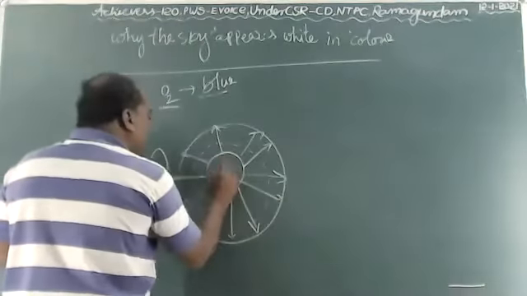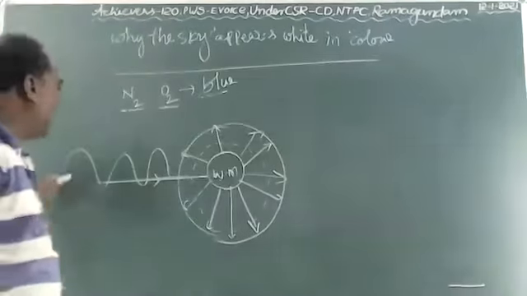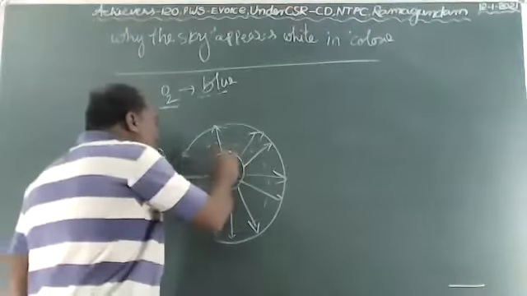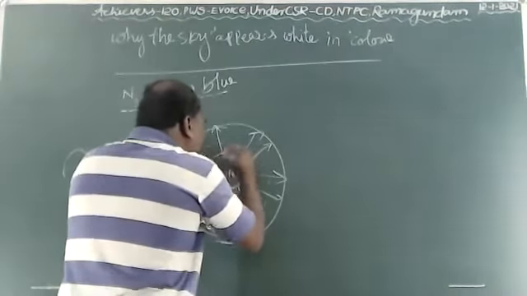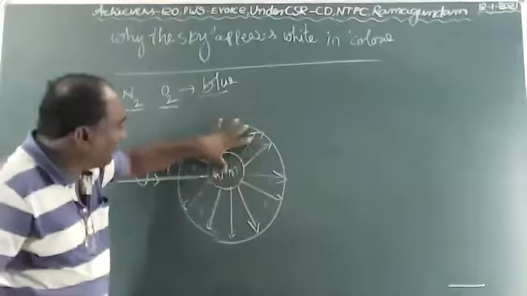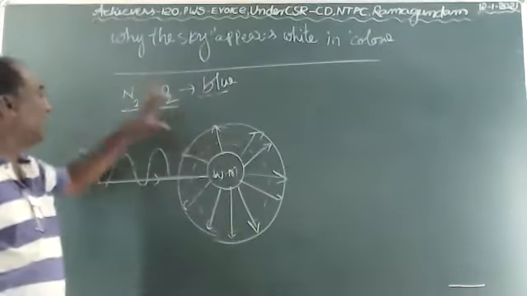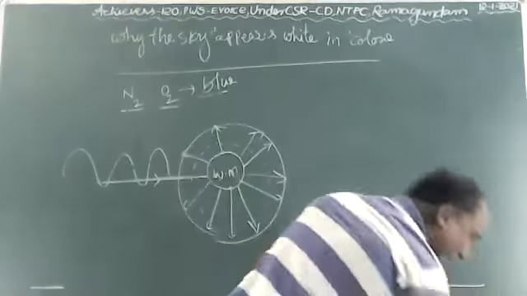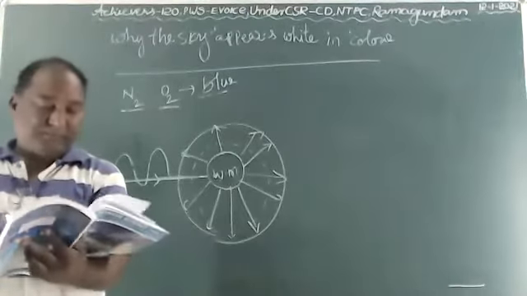When the water molecules act as scattering centers and the light passes through the water molecule, it absorbs the sunlight energy and scatters all the colors. All the colors get scattered and mixed. Due to that, what happens, Amma? It appears white in color.